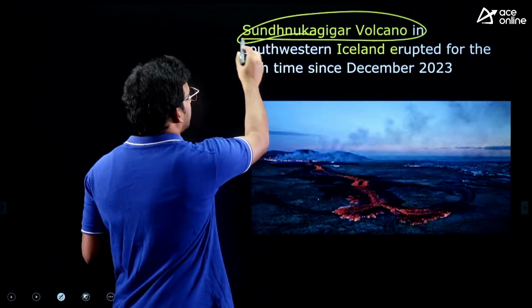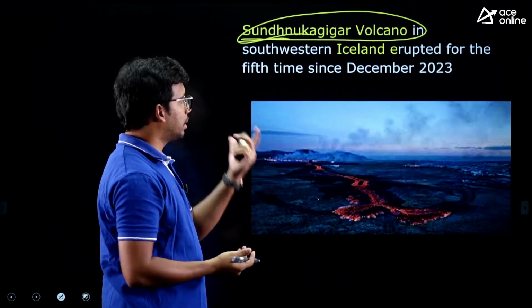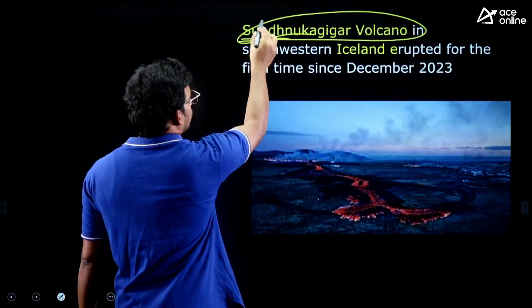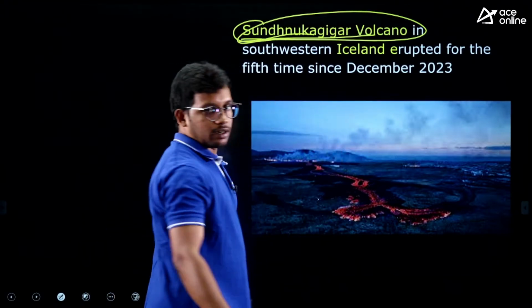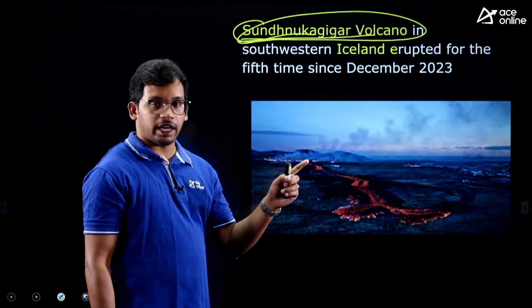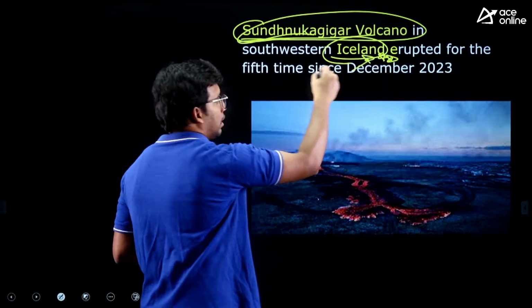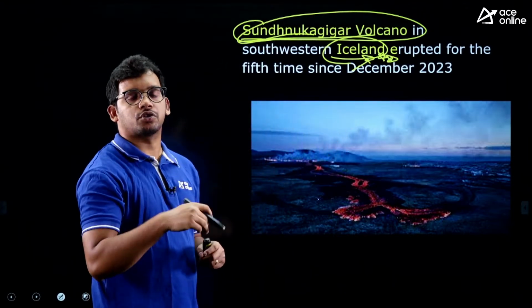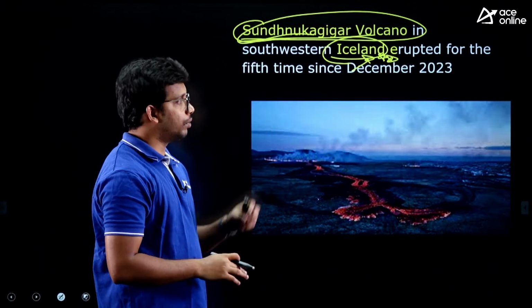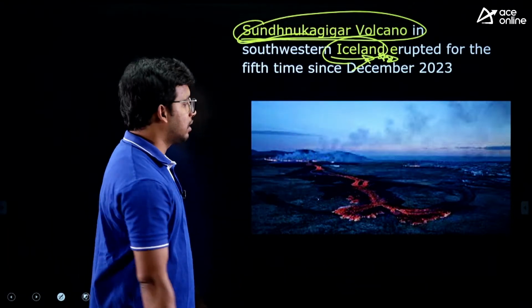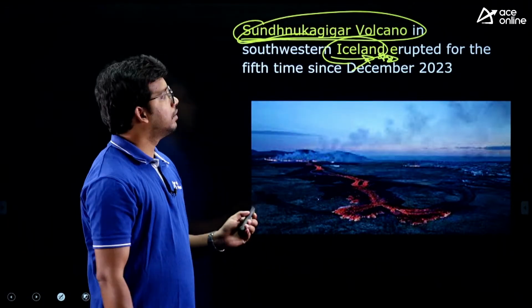So pronunciation may be different. You can remember the spelling. So it is in the Google. Sunnkagir volcano. So this was recently explored in the Iceland country. So this you have to remember. They will give you this volcano and they will ask you in which place it was erupted. It was in Iceland, right? You can see this image as well.